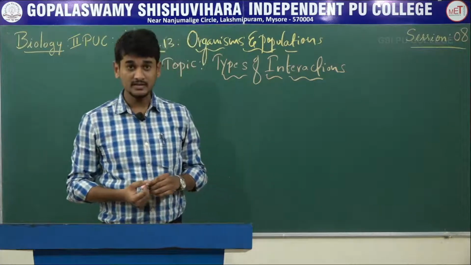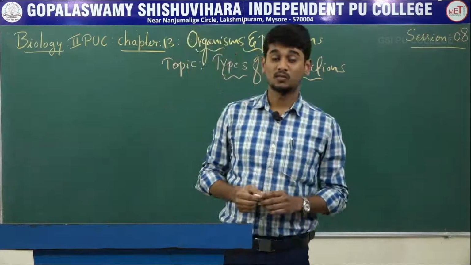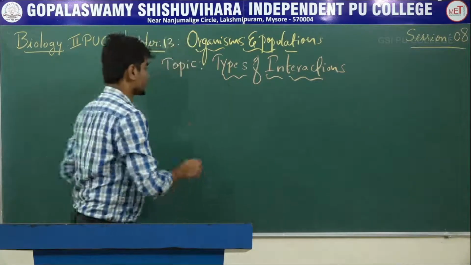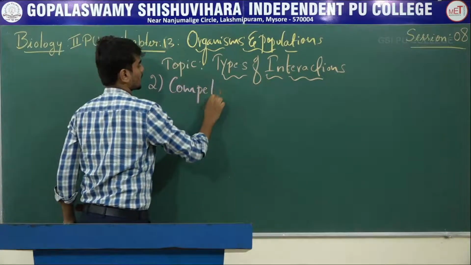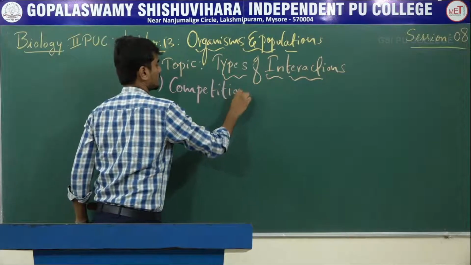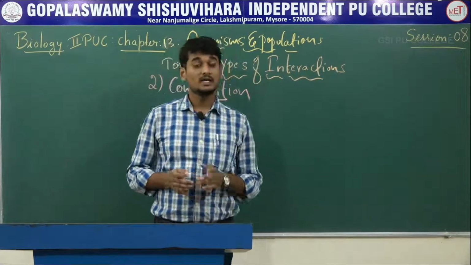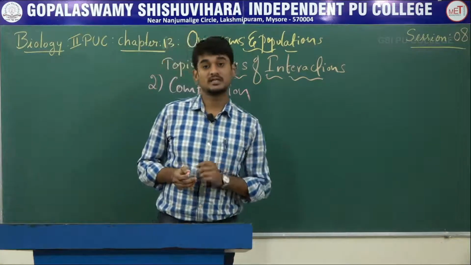In session 7, we had discussed types of interaction. There is one type that is called predation. The second one is competition. Competition is a type of interaction. Here, the competition takes place between two different species.